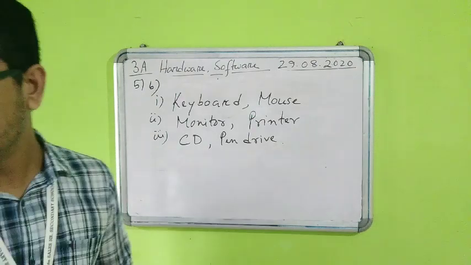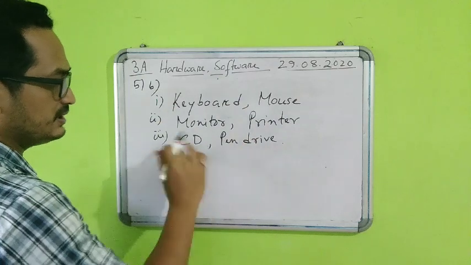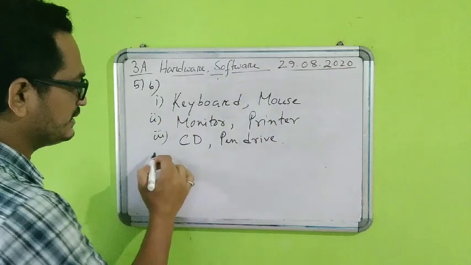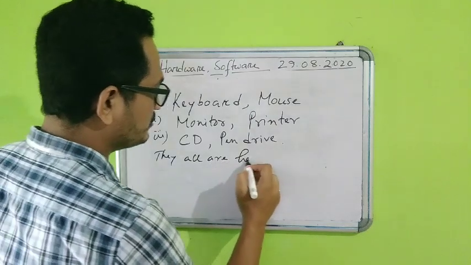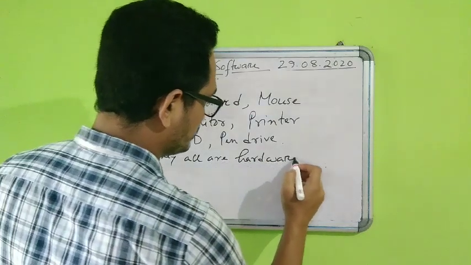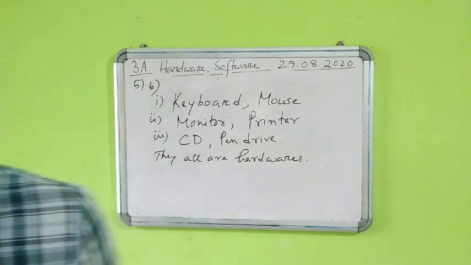Next, there is a question below also. Are these devices hardware or software? So all these, if you see, everything can be touched. So we can write they all are hardwares. They all are hardware. So please write it down.